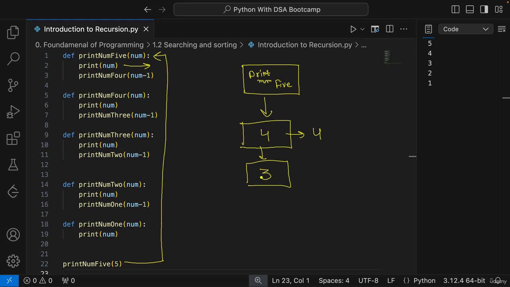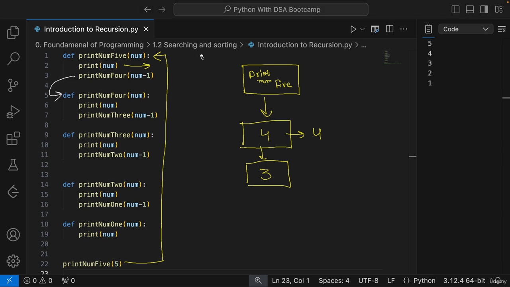One thing which I want all of you to understand is that 5 is still in the memory. When it makes this call, it still waits for whatever work print number 4 has to do, and then it will go out of the memory. Because if you remember, each and every function gets deleted from the memory when its work is done, right? So before that, the function stays in the memory.